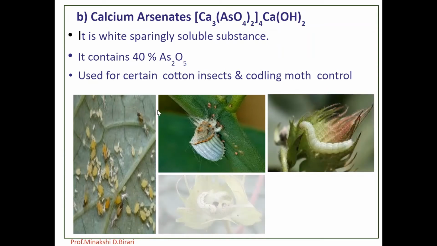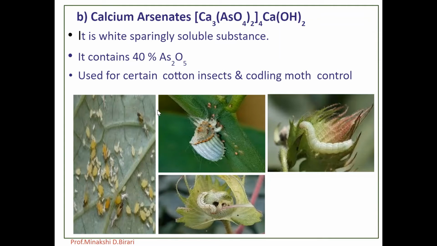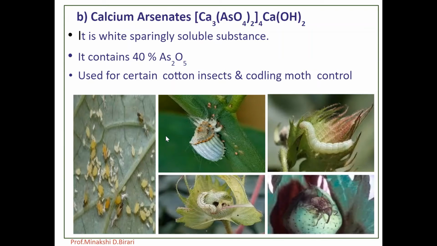Calcium arsenate is a white sparingly soluble substance and it contains 40% of As2O5. So what is the reaction? CaAsO4 plus twice H2O gives the formation of Ca(OH)2, calcium hydroxide, plus H2AsO4.